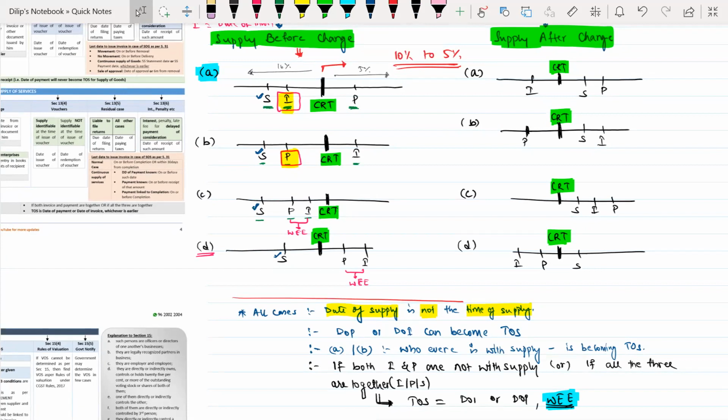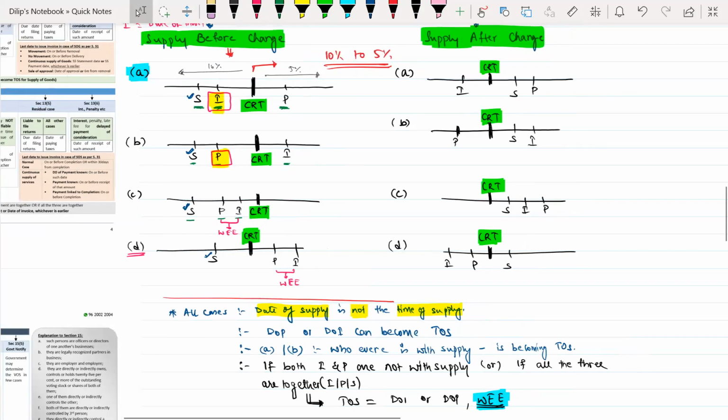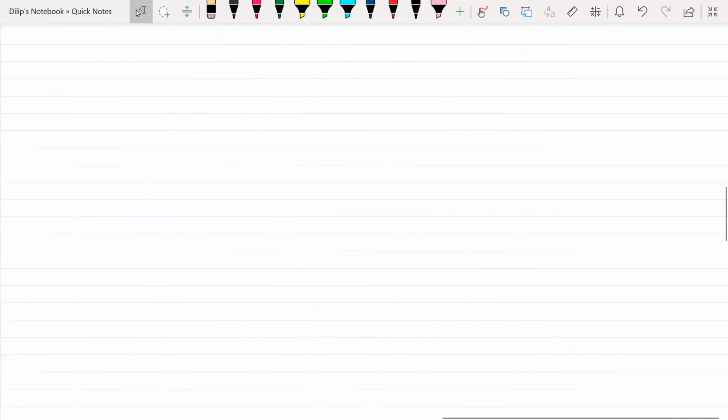Understood, sir. Now, can you please tell me, by applying the same principle which we just now discussed, the answers for supply after change? Can you please tell me what will be the time of supply when the supply is made after change?